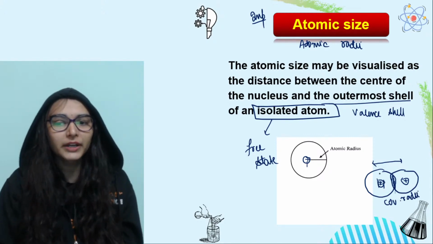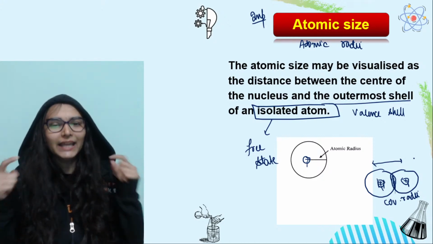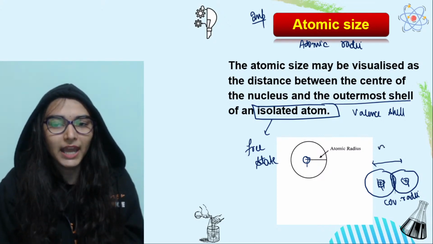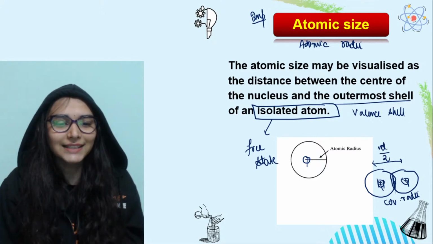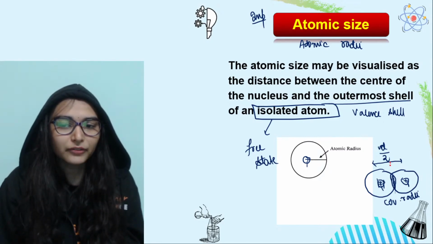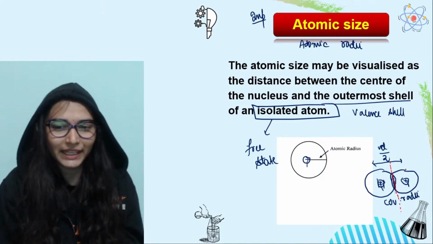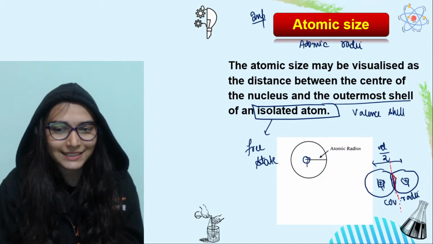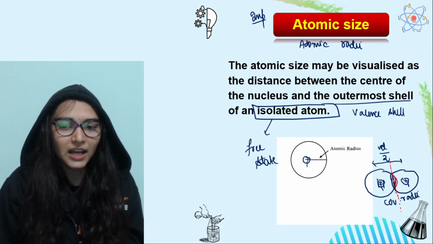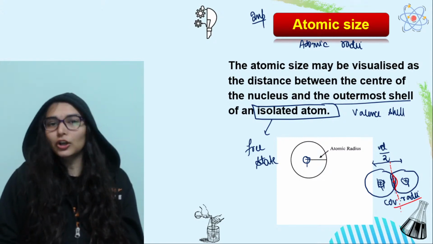And how is it measured? We take the distance between the nuclei of two atoms. This is called the internuclear distance. Okay, and then we divide it by 2. The radius that comes from this is the covalent radii. If you use your brain, you can figure out that if I take half of this, I am not getting the exact radius; I get a slightly smaller radius, while the actual size of an atom lies here. But since I took half, I get a shorter distance. So we are not talking about this covalent radii.